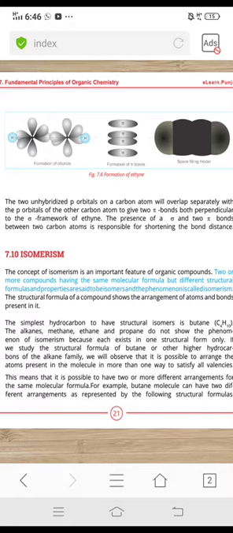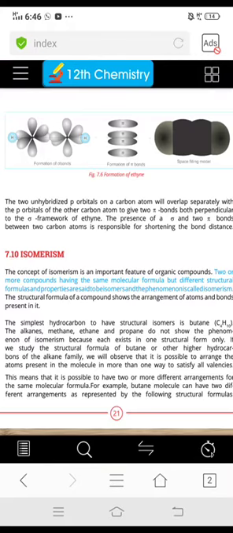The simplest hydrocarbon to have a structural isomer is butane. Means starting with 4 carbons, at least there should be 4 carbons for isomers to exist. And if 4 carbons in an alkane are present, the name of the alkane is butane. While the lesser carbon alkanes like methane, ethane and propane don't show the phenomenon of isomerism because they each exist in one structural form. No more than one structural form is possible for these.